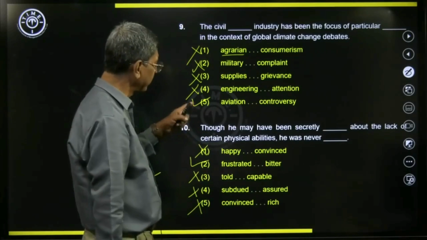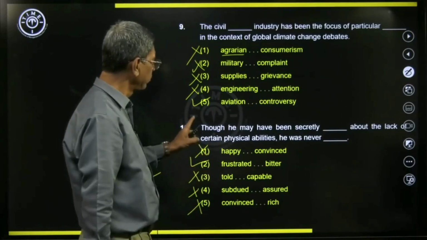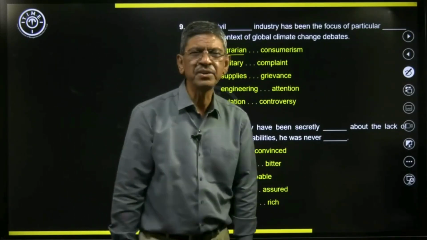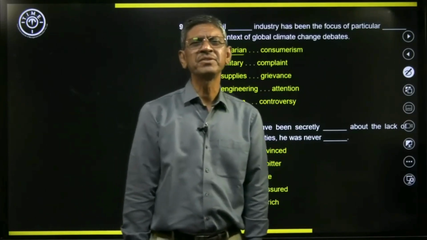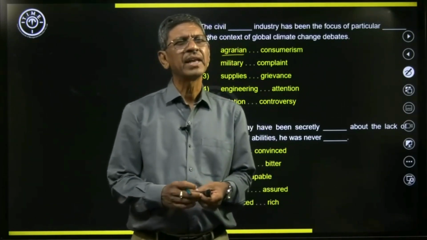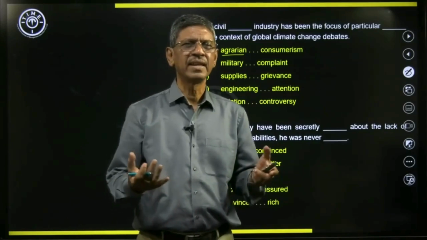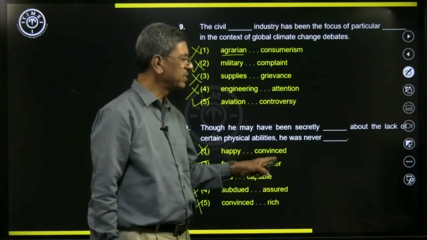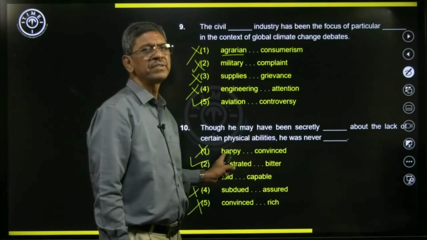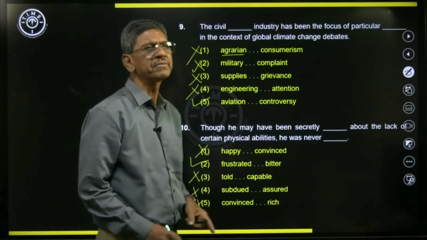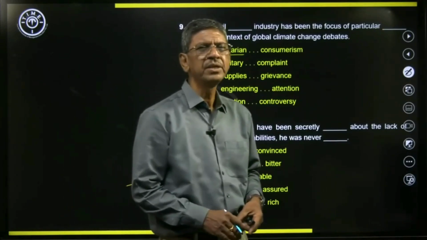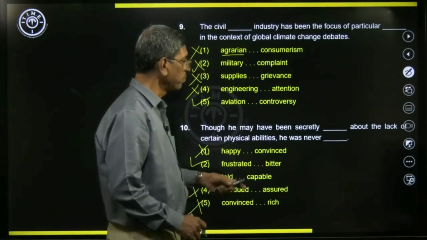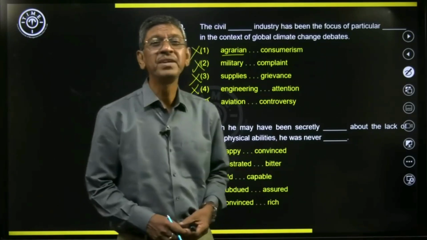I will read the sentence with these words. Though he may have been secretly frustrated. Frustrated means a state of helplessness and sadness because of his lack of certain physical abilities. Because he did not have certain physical abilities, he would have been frustrated, but he was never bitter about it.